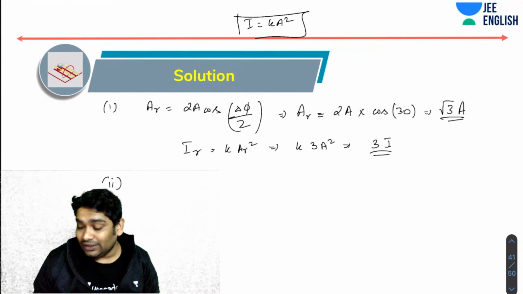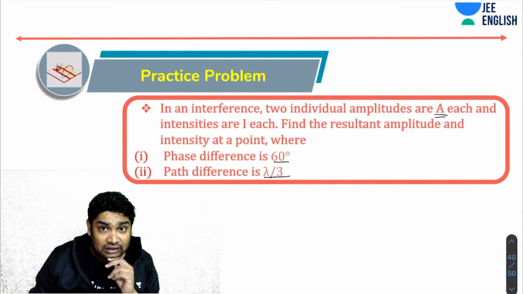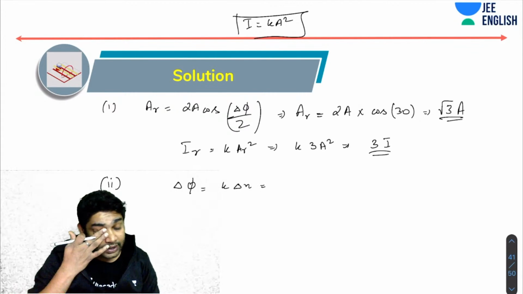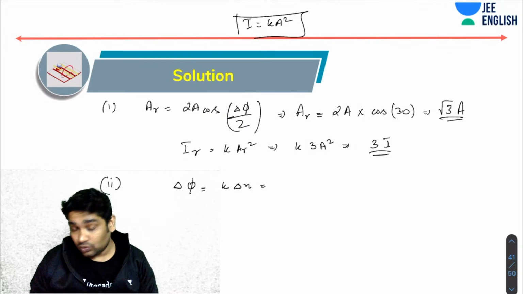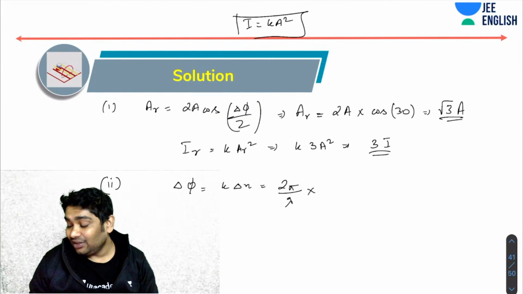Similarly, for part 2, let's see, the path difference is lambda by 3. So let's try and calculate the phase difference. Now you know delta phi is equal to K delta x. Okay, again remember this. So what will happen is K is 2 pi over lambda into lambda by 3. So the delta phi that I'm getting is 2 pi over 3.